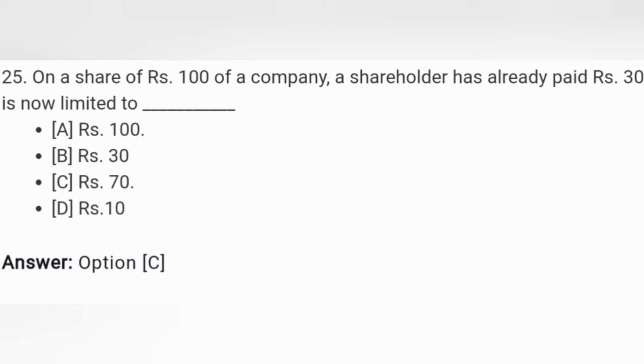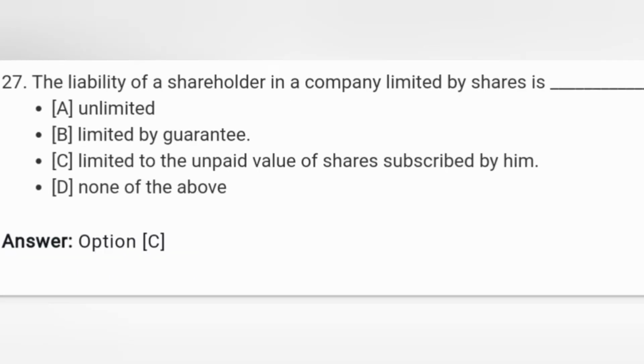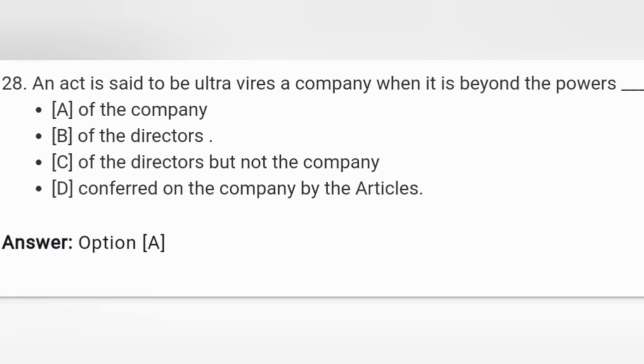तो जो कंपनी लिमिटेड रहेगी वो कितने रुपीज़ पे रहेगी? 70. तो आंसर इसका C. Correct answer. Next, the Reserve Bank of India is an example of a statutory company. Next, the liability of a shareholder in a company limited by shares is limited to the unpaid value of shares subscribed by him. Next, an act is said to be ultra vires a company when it is beyond the power of the company. Beyond the power of the company is the correct answer.